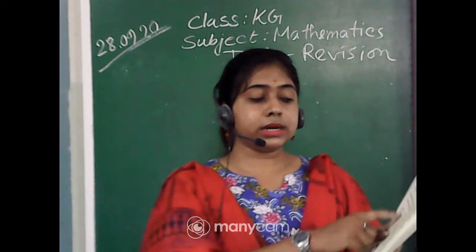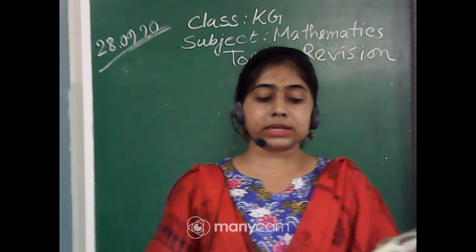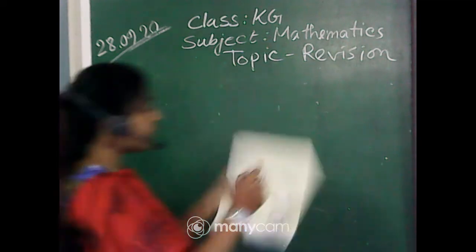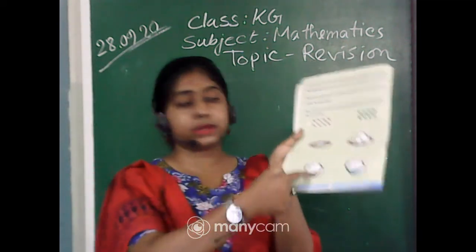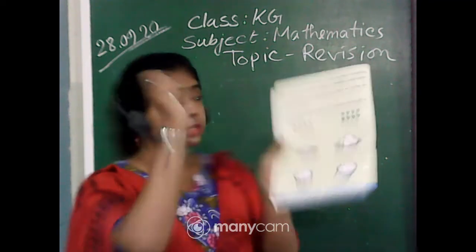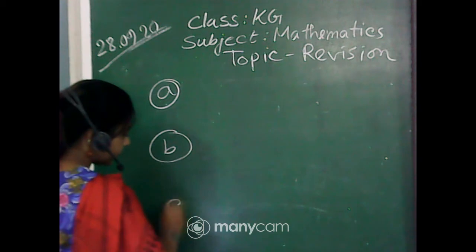So here, now identify the equal numbers and quantities and tick in the correct box. First you can see these three questions are here, 1, 2 and 3. First I am writing A, B and C on the board.